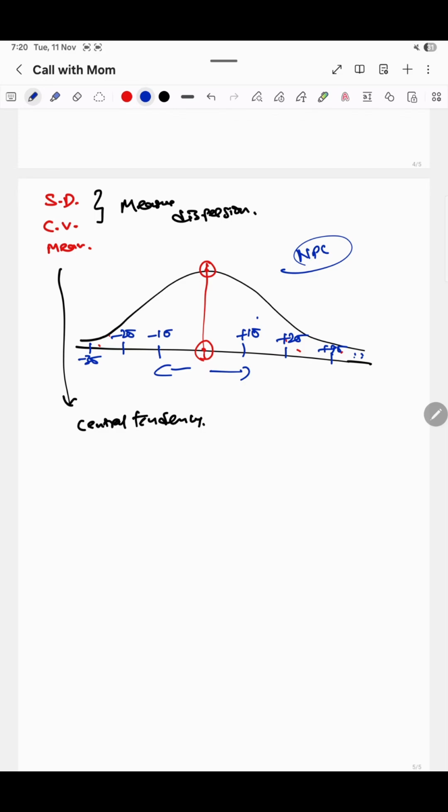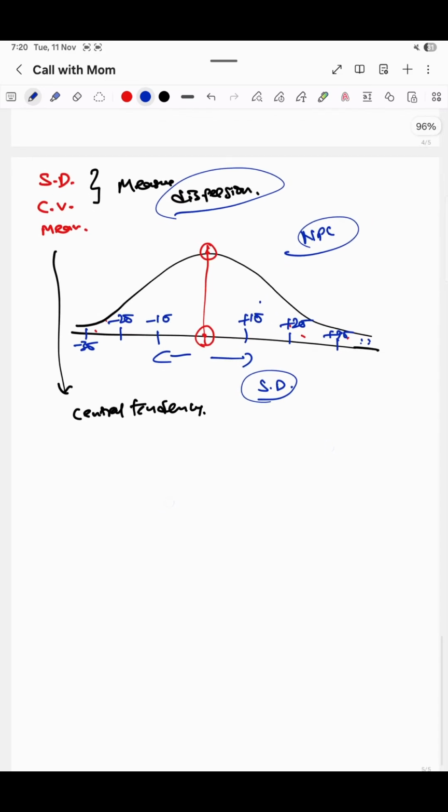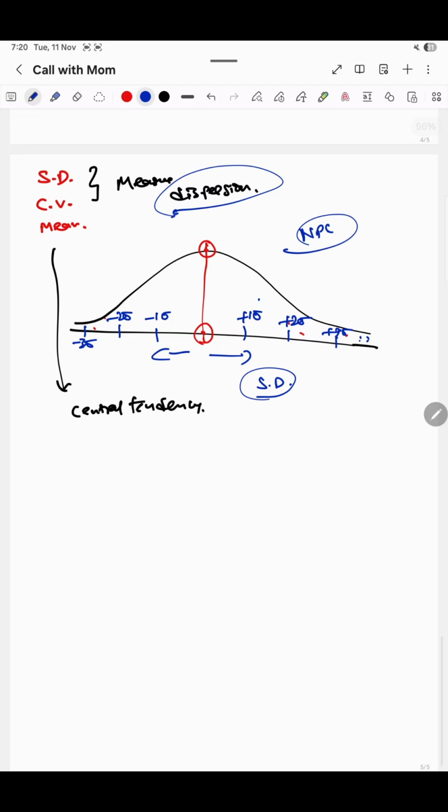So how much it's deviating from your mean is what standard deviation says, in layman language. That is what dispersion or variation is. Dispersion means how much it's been dispersed, like school dispersing after the prayer. It's the same kind of disperse here. So going away from the mean, that's what dispersion is.